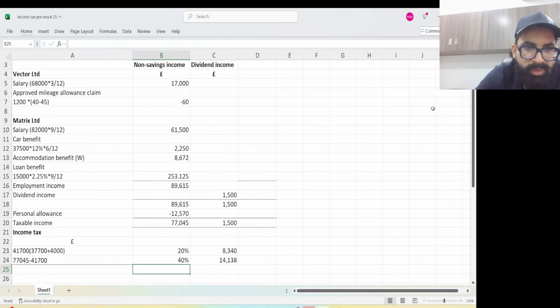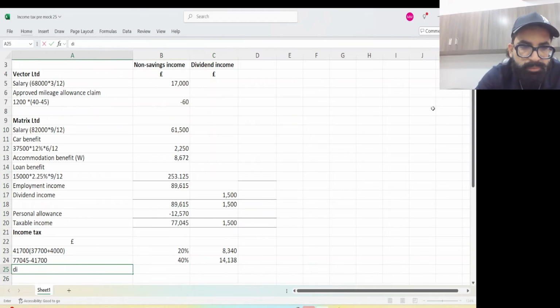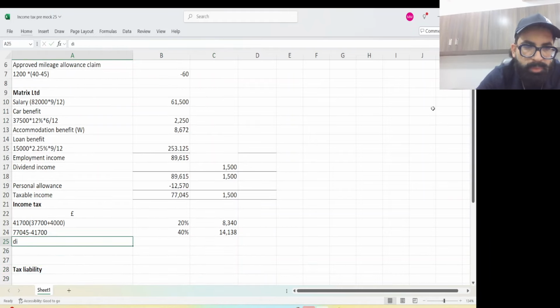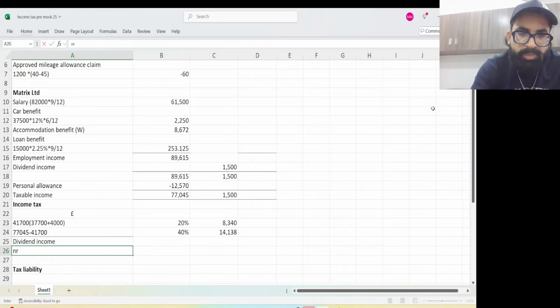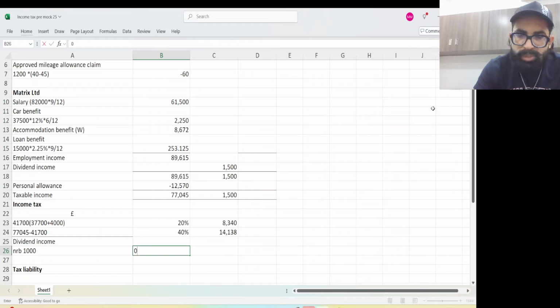Now let's come to the dividend income. So in dividend income, you know this, first 1,000 is your NRB and the rate is 0%, so it will be 0.